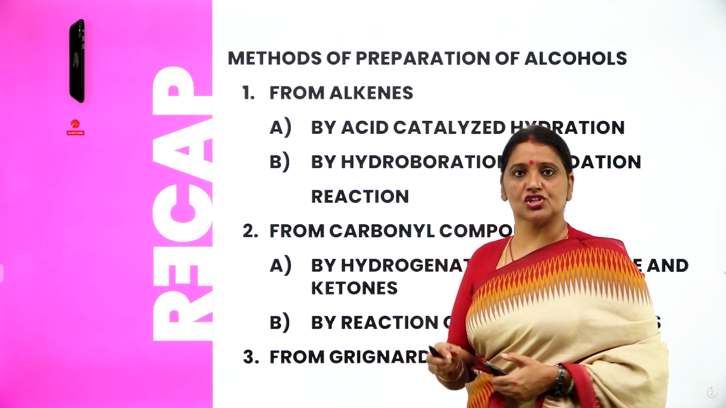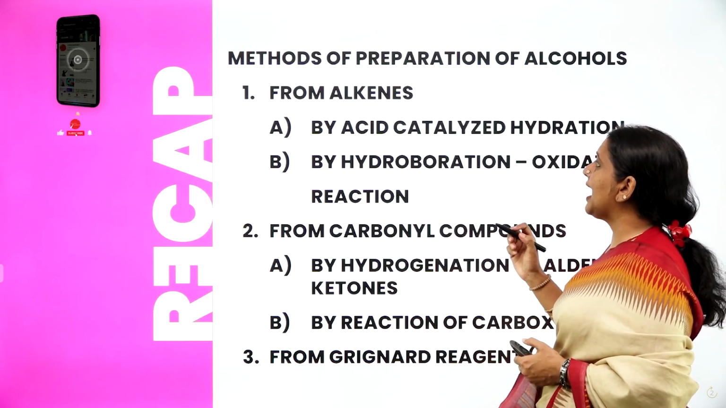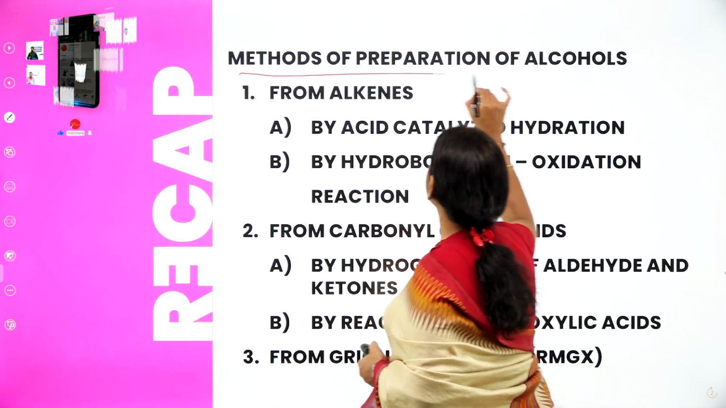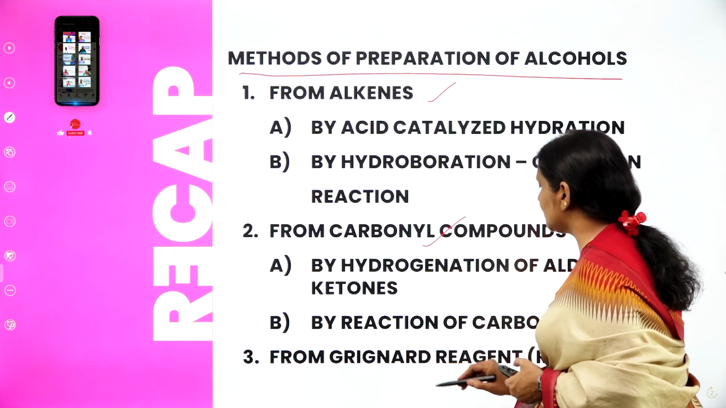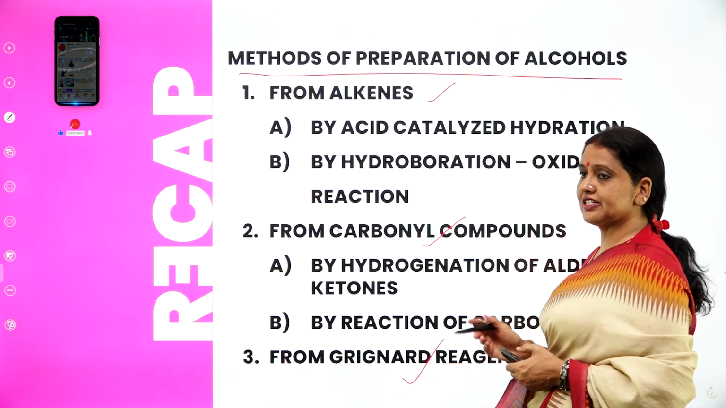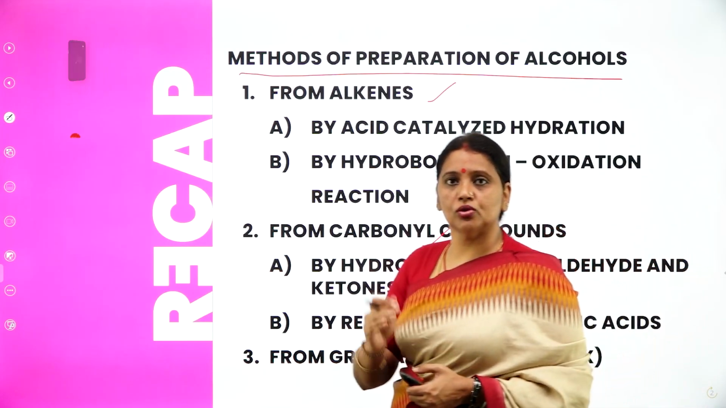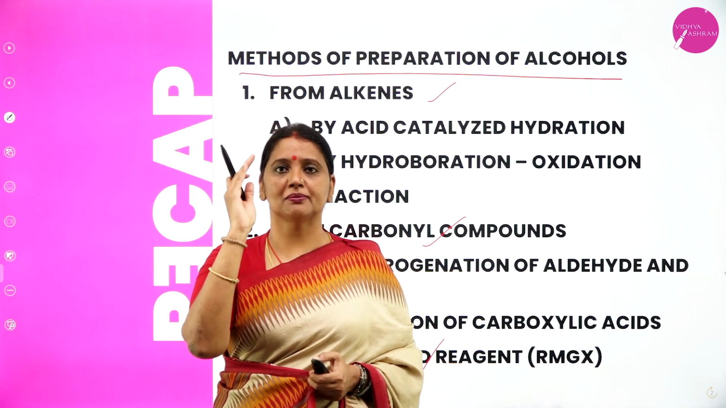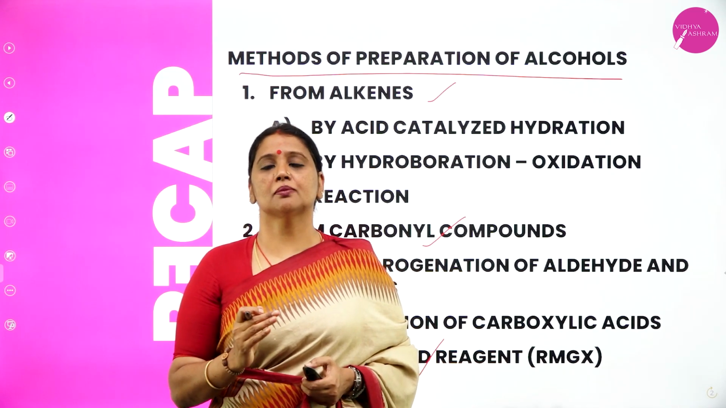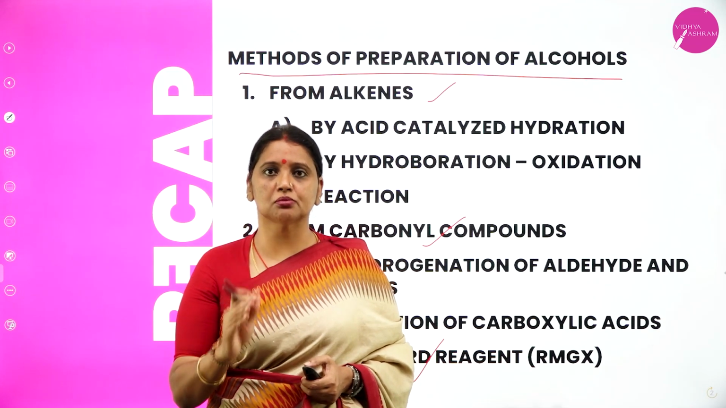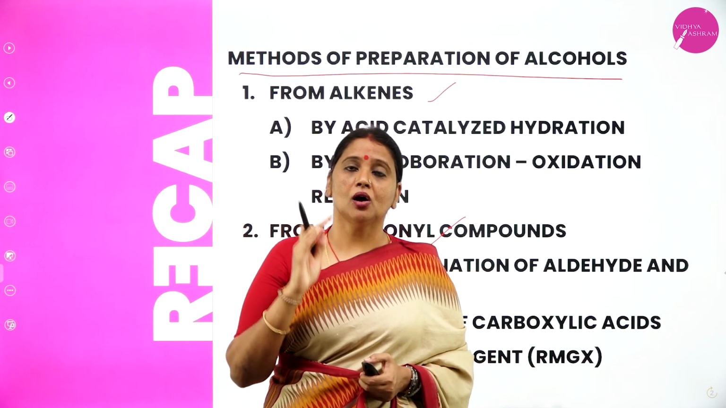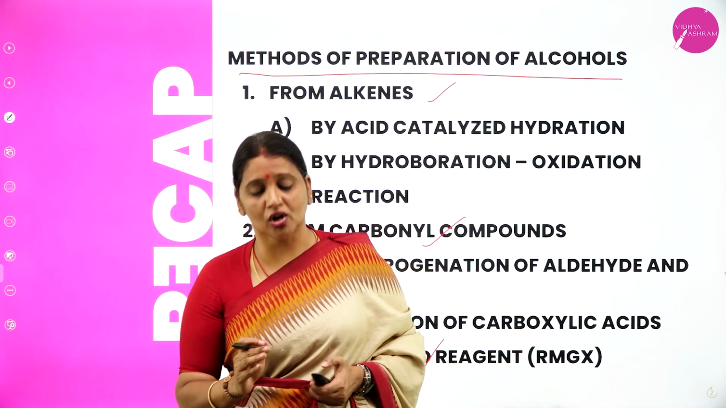In the previous session, that is in the second session, I discussed methods of preparation of alcohols from alkenes, from carbonyl compounds, from Grignard reagents. Last class, I discussed how alcohols are prepared from alkenes and how alcohols are prepared from carbonyl compounds, that is from aldehydes, ketones and carboxylic acid. Third one, how alcohols are prepared from Grignard reagent.